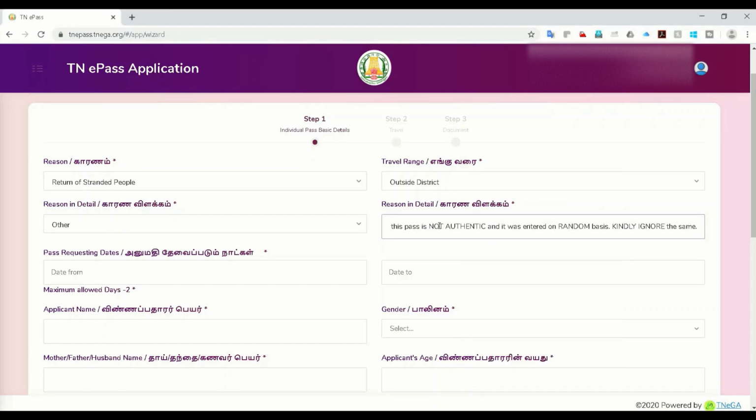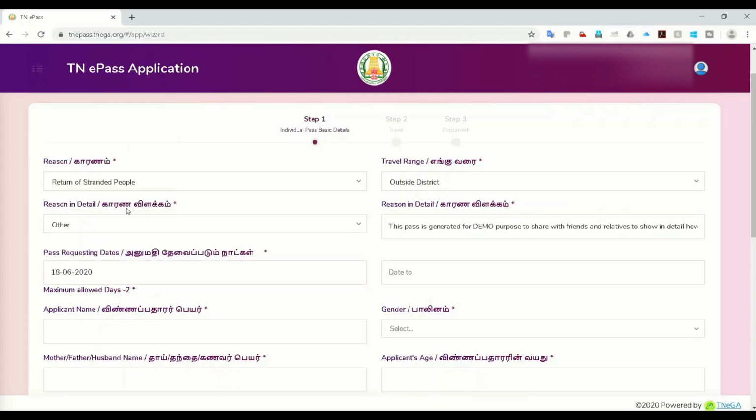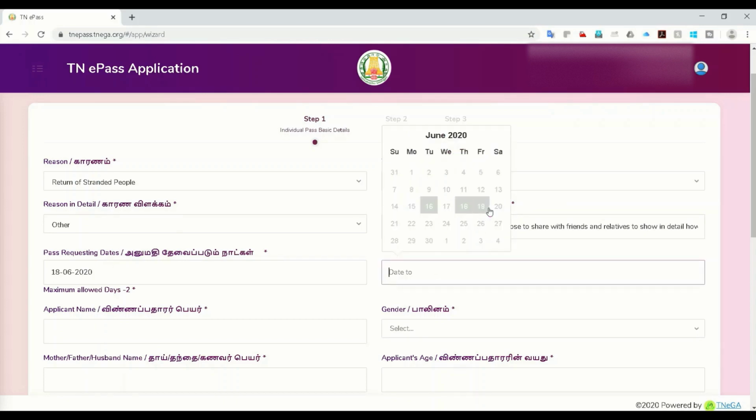So you can include your own reason, like you can say that I came here for studies, or I came here for some meetings or something. I need to go back to my hometown, so I'm applying here. So that reason should be mentioned here. So date, from which date, you can put at least 2 or 3 days ahead to see that there is sufficient time for your planning. Only a 2 day pass is issued.